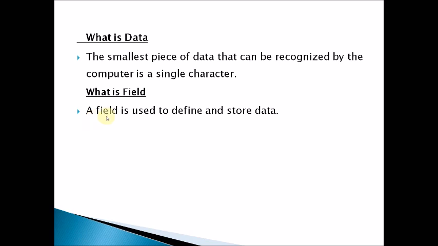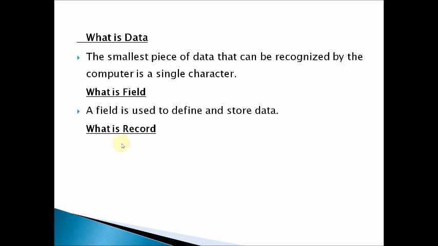Here a table is nothing but rows and columns. A table is in the form of rows and columns. In DBMS language, a column is nothing but a field. A field is used to define and store data. The column defines what kind of information you are storing. This is about the field.